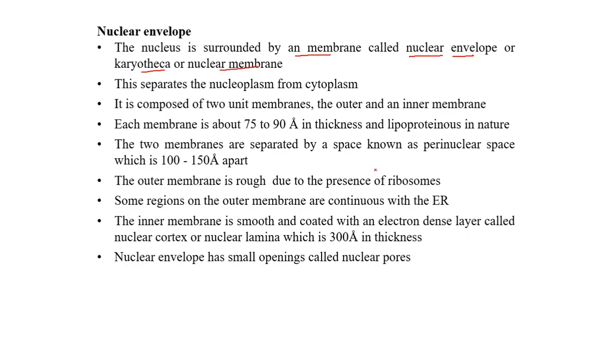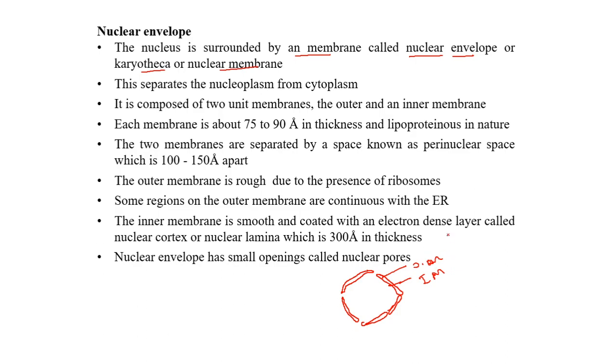If we draw the diagram like this, the nuclear envelope of the nucleus is not continuous actually, so I'm drawing it like this. They have minute openings on the surface. This is the nuclear envelope. This is the outer membrane and this one is the inner membrane.